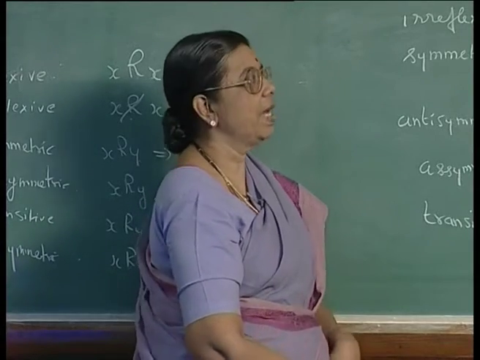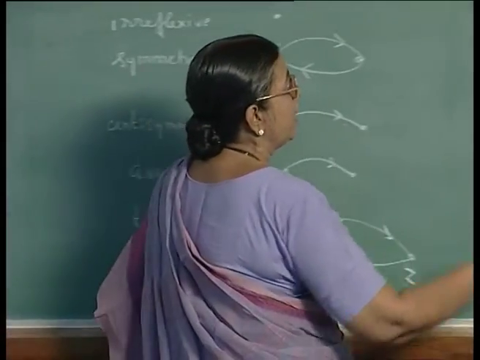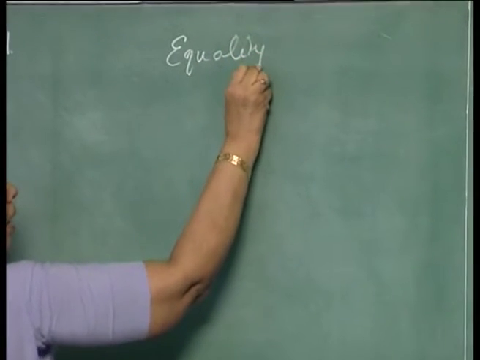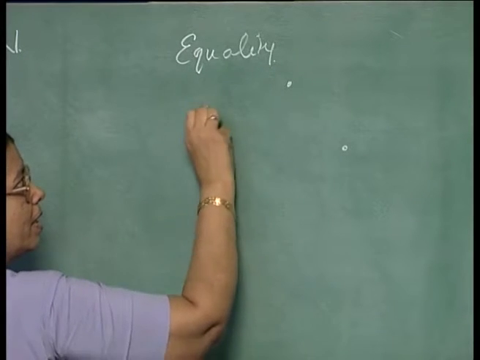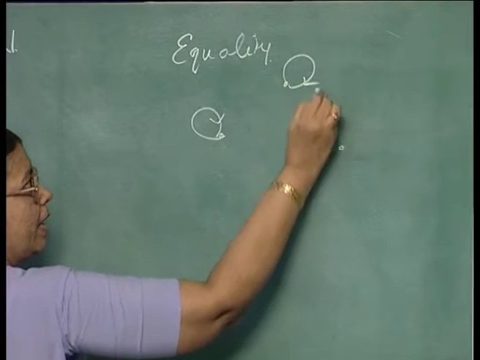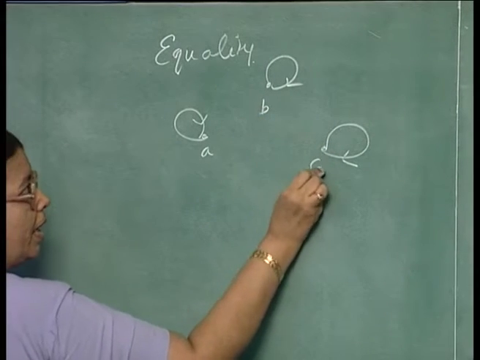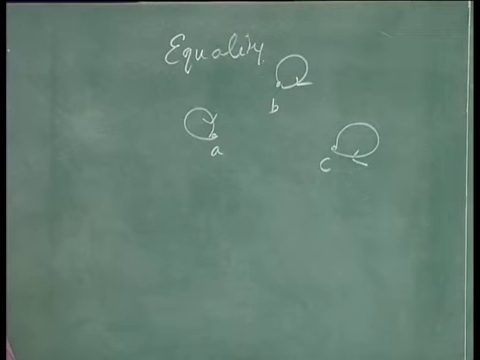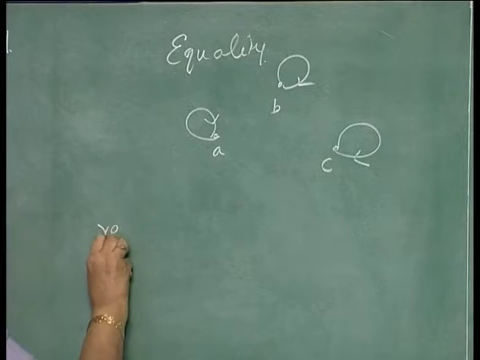Let us consider some relations and see what properties they have. Take the equality relation. Now, I will not take many elements, just 3 elements. If you have 3 elements say A, B, C, the equality relation on A, B, C will be represented like this. What are the properties it satisfies? Let me write down all the properties.